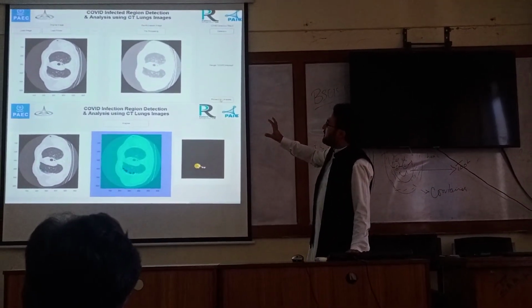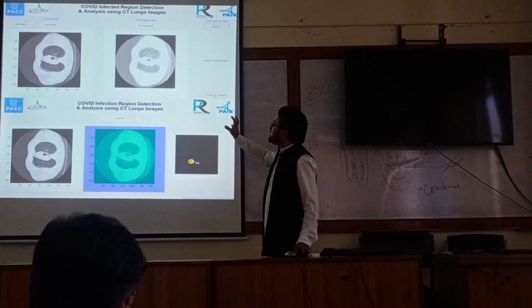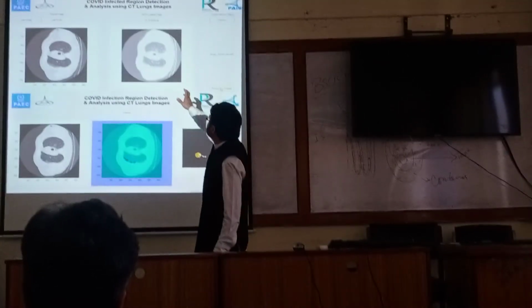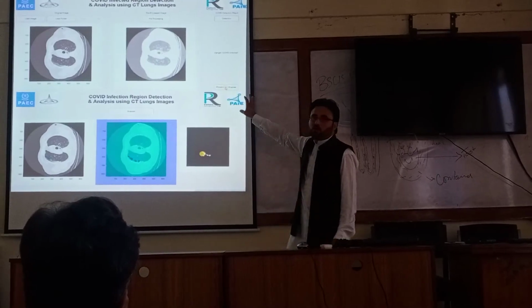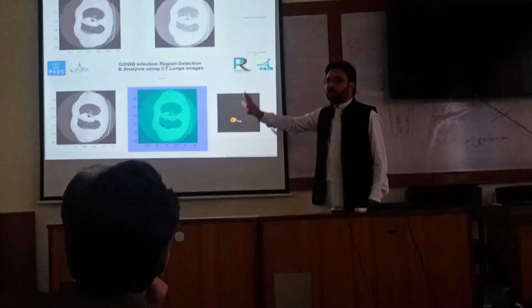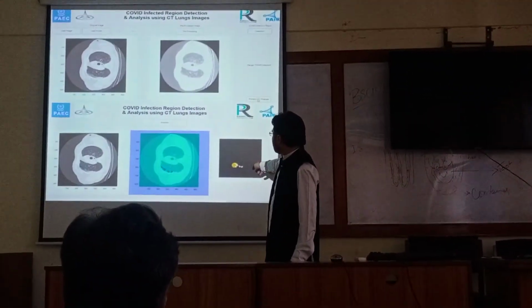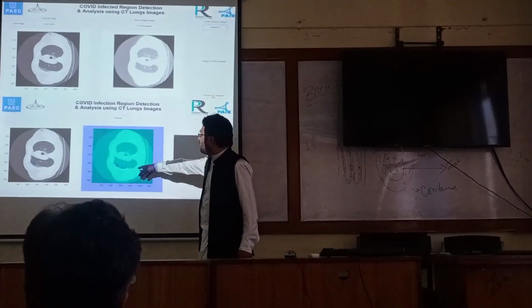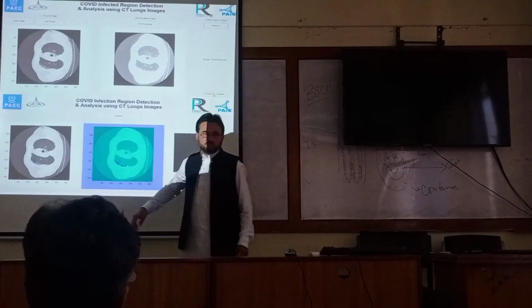This is a GUI model we designed. In the GUI model, we provide the input image and pre-process it. It will tell you whether this is COVID infected or not. When it is COVID infected, it is provided further for analysis. For analysis, we give different kinds of images, in binary form and level overlay form. They identify for you where the infection is.